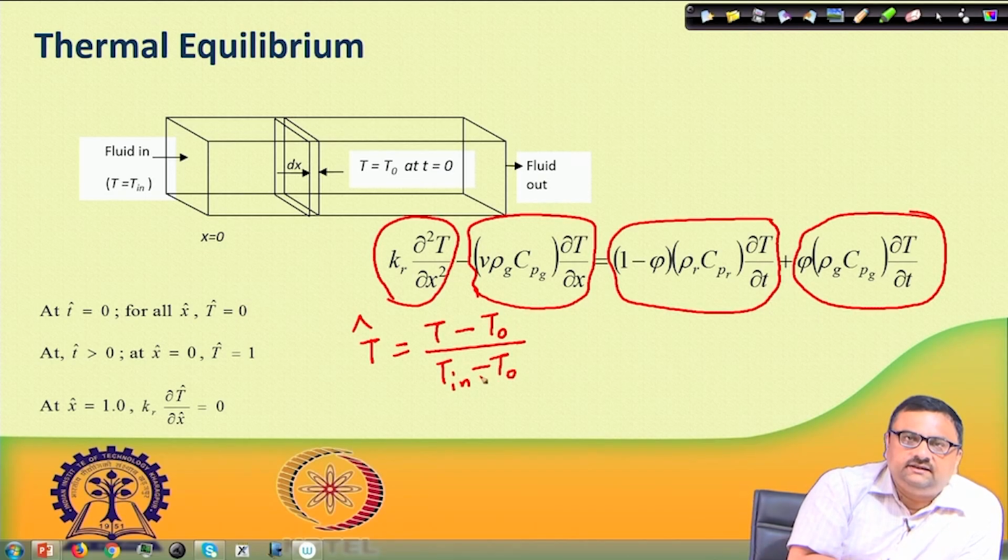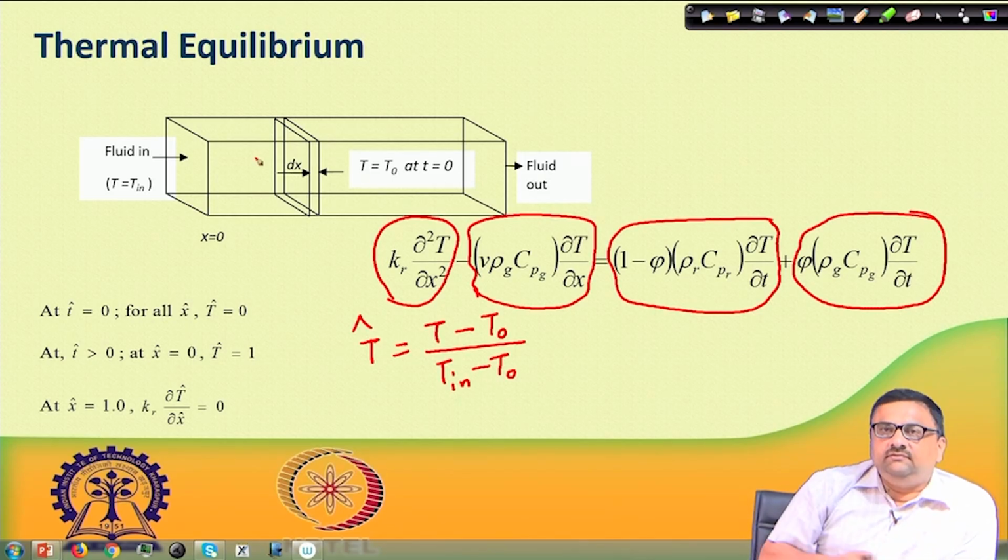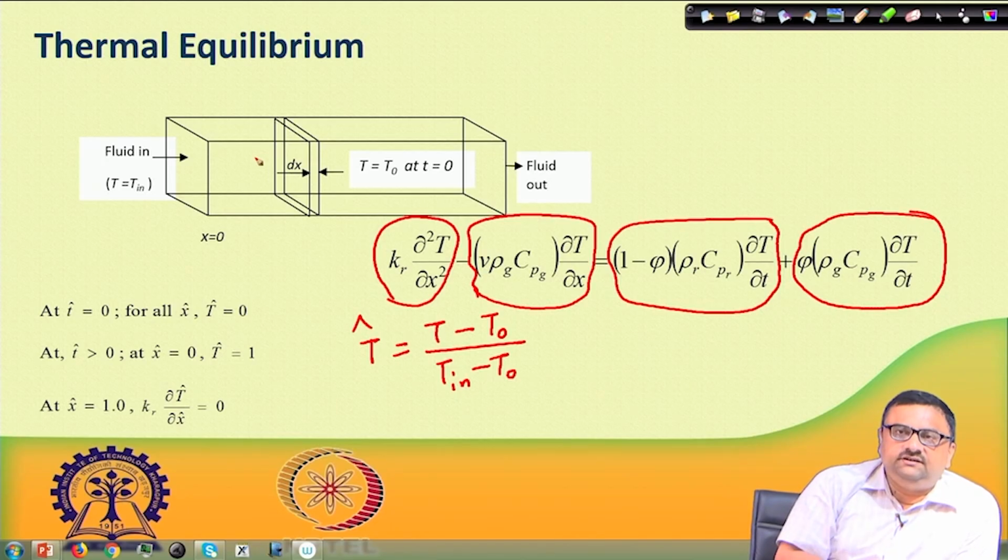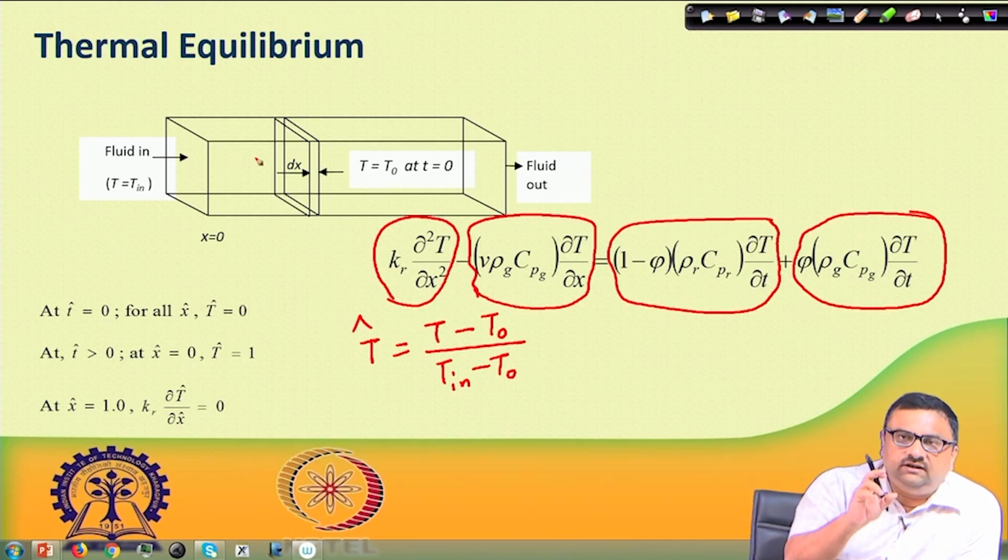In that case, the temperature inside this porous medium can be translated within a scale of 0 to 1, and that is preferred, particularly when you go for a numerical solution, because the range becomes 0 to 1. It does not affect your accuracy in the computation.